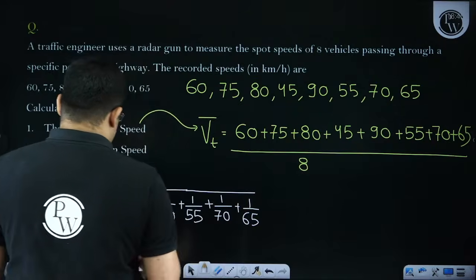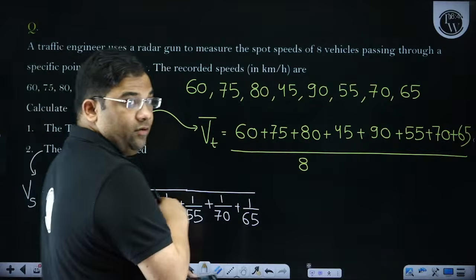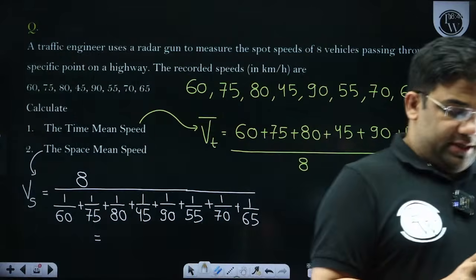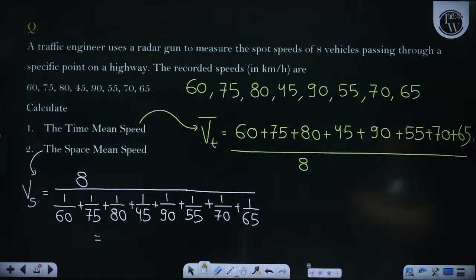So now I can find this space mean speed. Let me find this value. First we'll calculate the denominator: 1 divided by 60 plus 1 divided by 75 plus 1 divided by 80 plus 1 divided by 45 plus 1 divided by 90 plus 1 divided by 55 plus 1 divided by 70 plus 1 divided by 65.